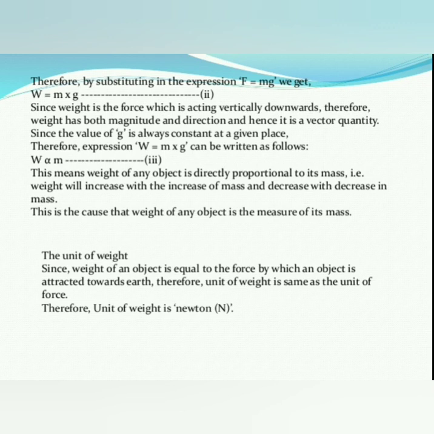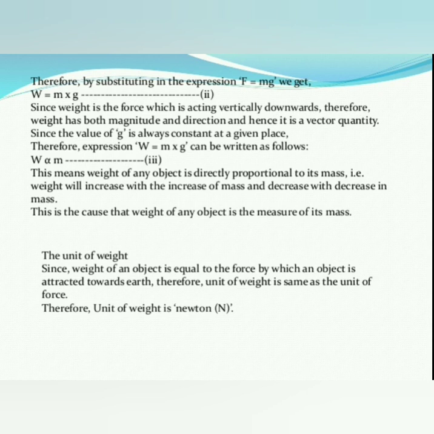Why a vector quantity? Because it has direction and also magnitude. Since the value of g is always constant at a given place, the expression W = m g can be written as follows.